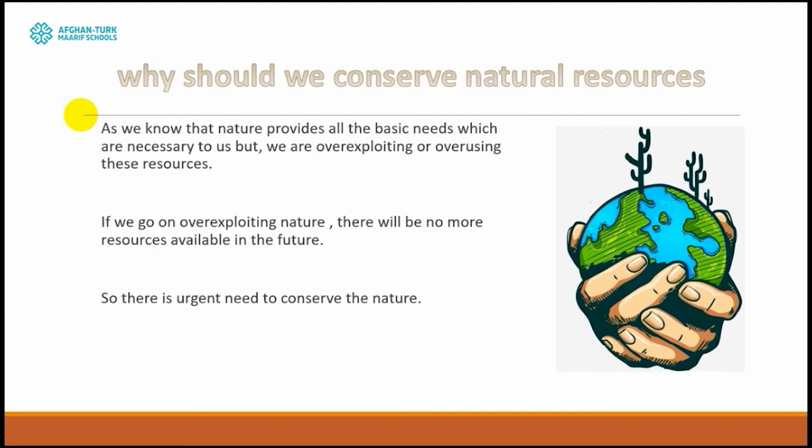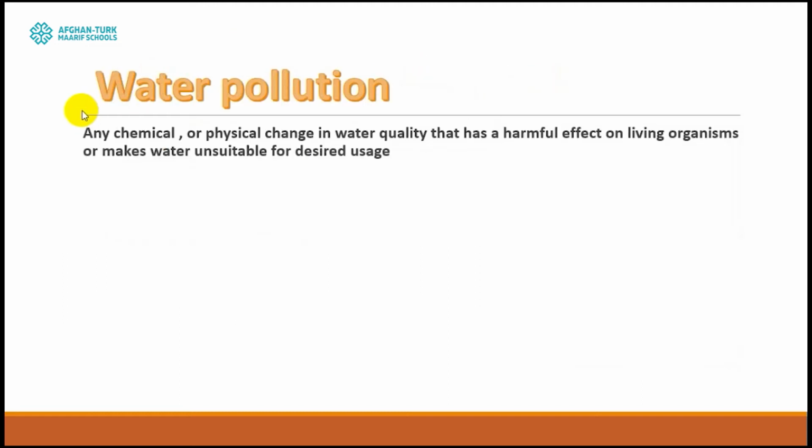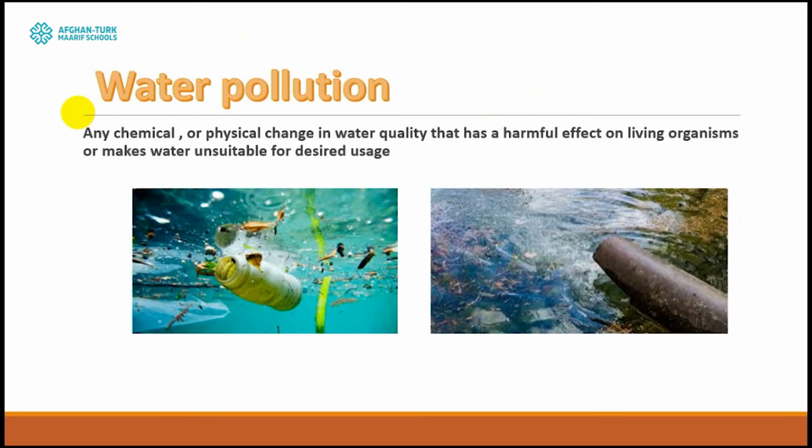resources available in future. As I told you before, for example the water resources, we have to take care of it. We have to stop overusing it, unnecessarily using it, or using it in a bad way. So there is an urgent need to conserve the resources. For example, as I told you, water pollution is a really dangerous thing that we are doing. So first, let's define water pollution.